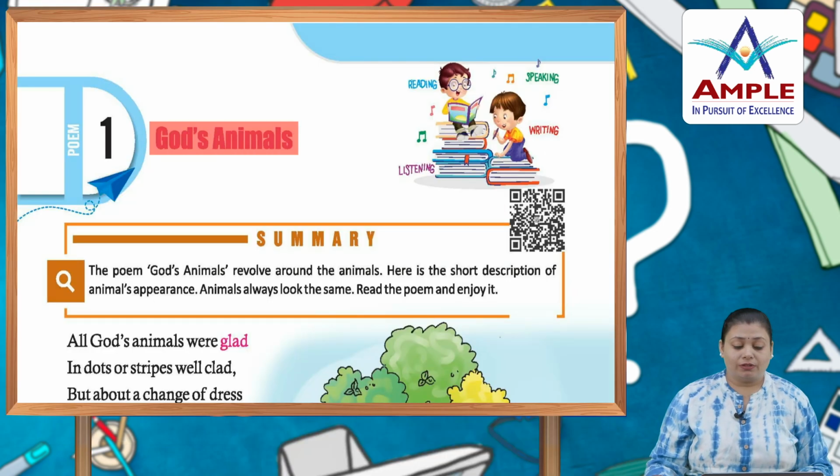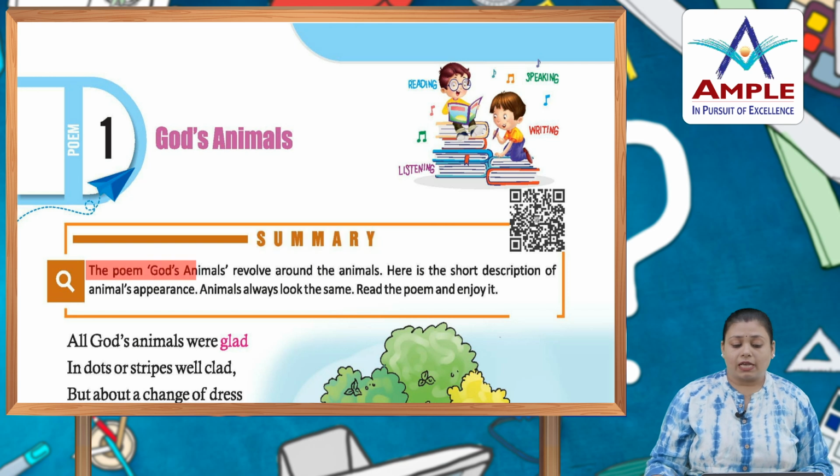So, students, today we are going to start the chapter named God's Animals. In this chapter we are going to read a poem. And what is there in the poem, we will find out after that summary. First of all, we will read the summary and find out what is there in this poem.